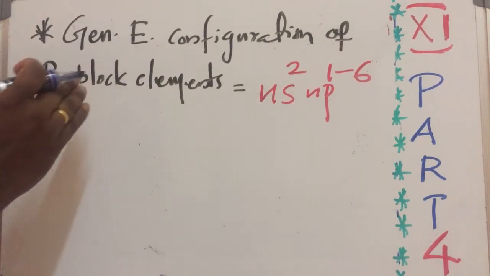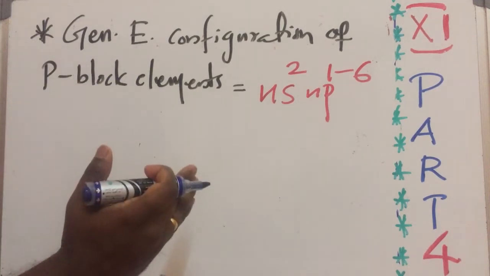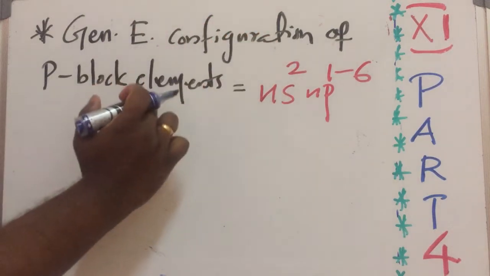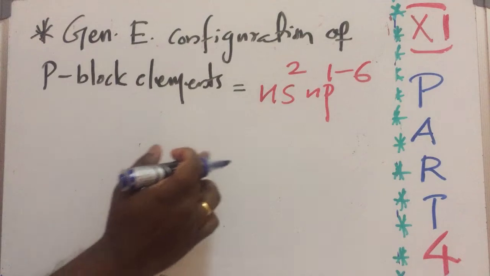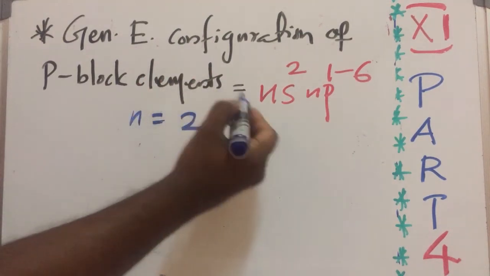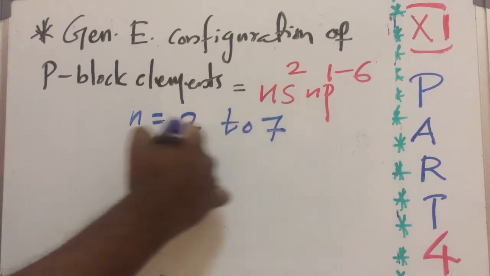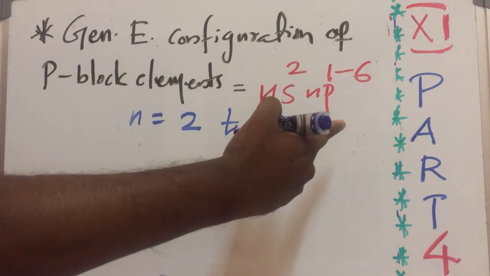From the previous examples of electronic configuration, it's very clear that the general electronic configuration of p block elements is ns2 np1 to 6, and the value of n starts from 2 to 7. Don't write 1 because 1s2 is possible but 1p6 is not possible.